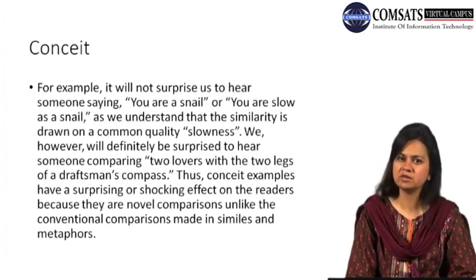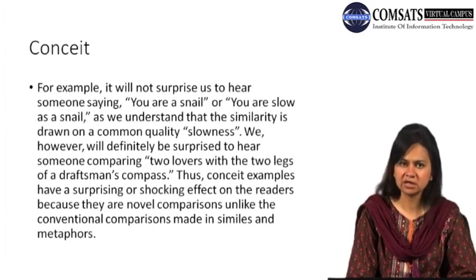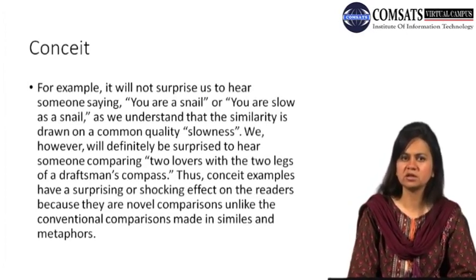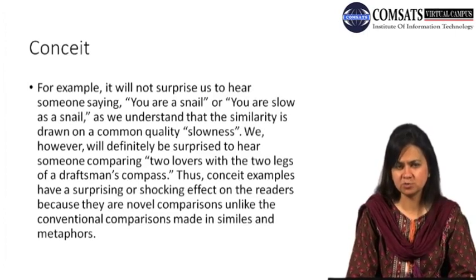The two lovers could have been the shore and the sea. The two lovers could have been the sun and the rays of the sun. The two lovers could have been moon and moonlight. The two lovers could have been the air and the blossom. The two lovers could have been the bird and the song. But how strange it is that the two lovers are compared to the two legs of a compass, the geometrical instrument.